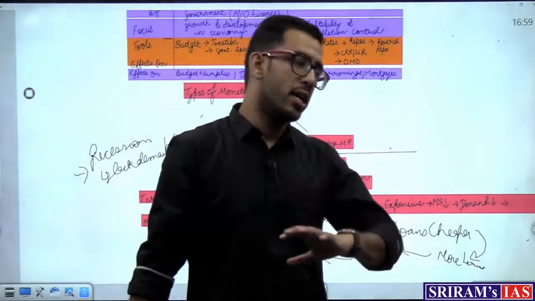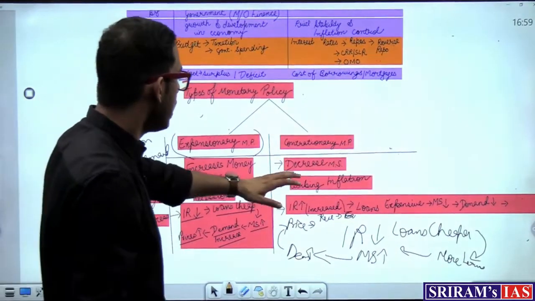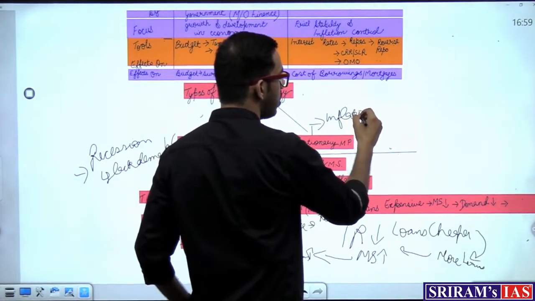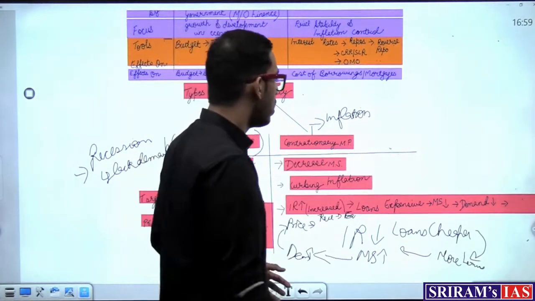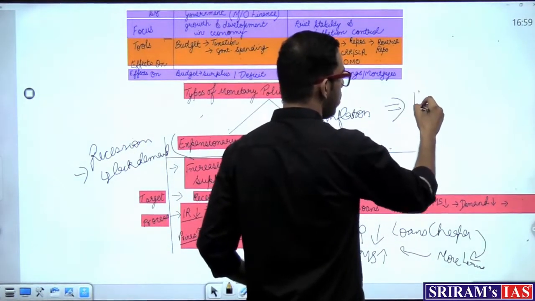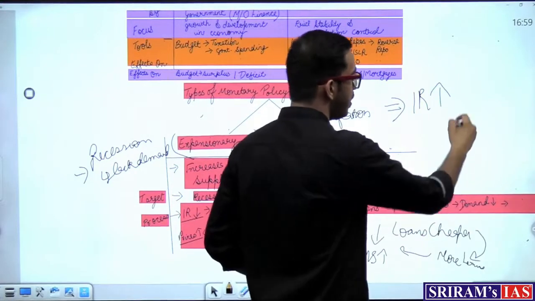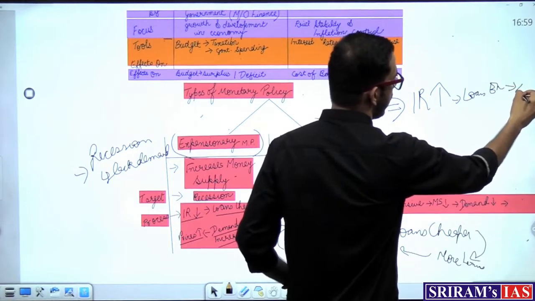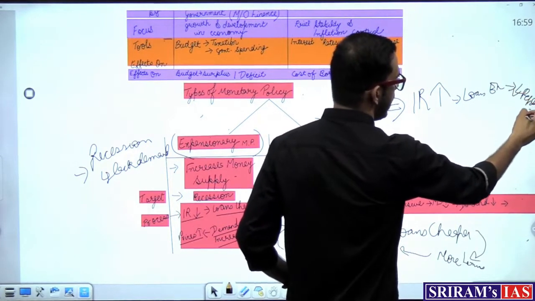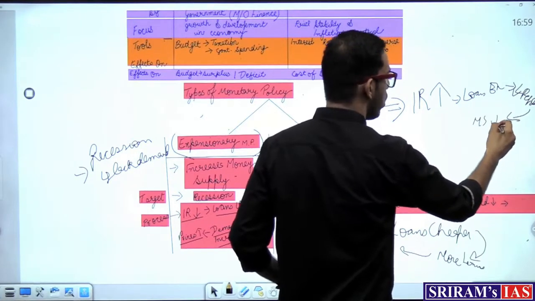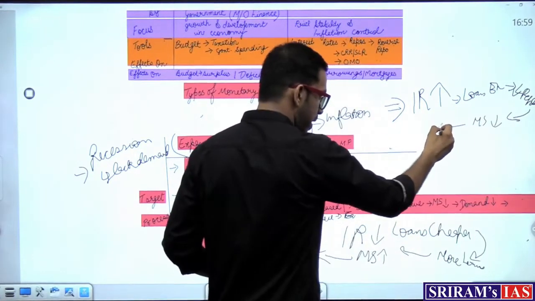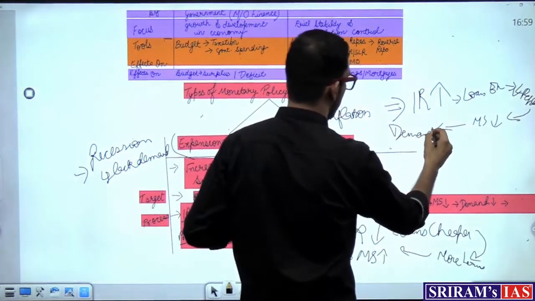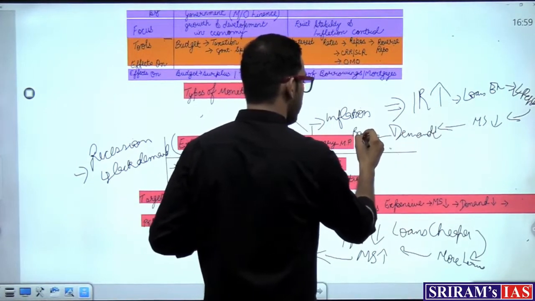Same goes for the contractionary monetary policy. In this kind of situation, there is inflation in the economy, the inflation we spoke about. In order to curb it, the RBI would increase the interest rate on loans. As a result, loans become expensive, fewer people are willing to take loans. When fewer people take loans, the overall money supply in the economy decreases, and the demand would come down, and as a result, the price of the commodity would also come down.